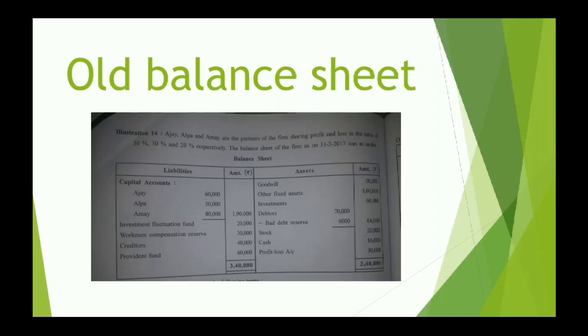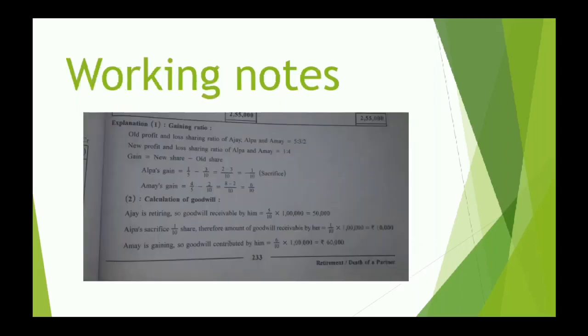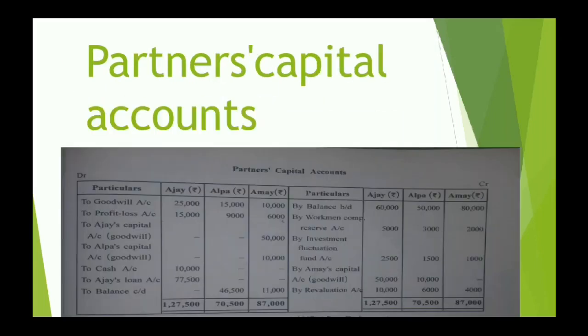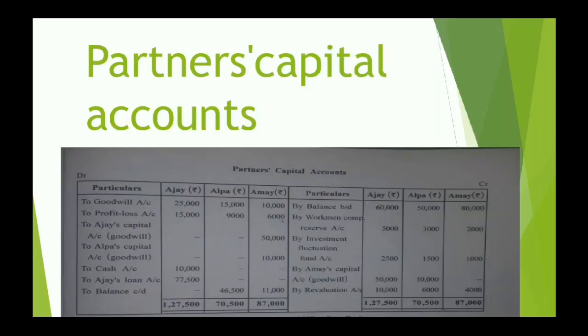Alright, 3 partners, their old ratio is 5:3:2. This is the old balance sheet. We have adjustments here. Ajay is the partner who retires. We have solved 3 adjustments. We have also calculated gaining ratio. We have written necessary effects in partners capital accounts, a revaluation account, and a balance sheet. Fine then. Let us see which is the next adjustment.